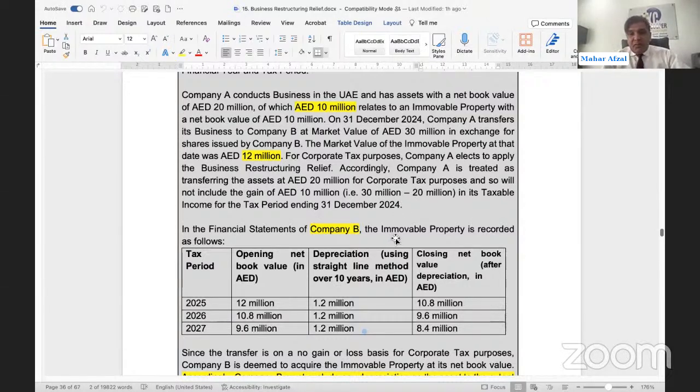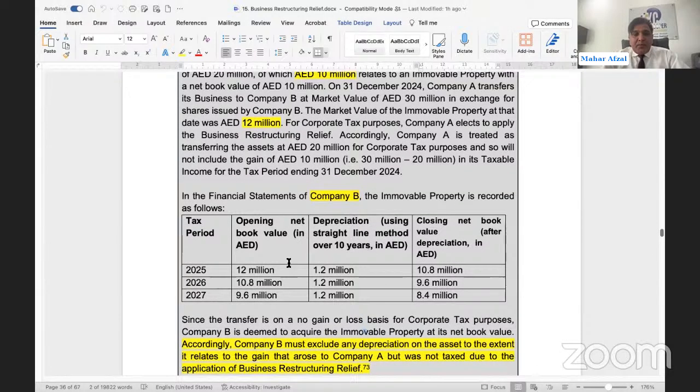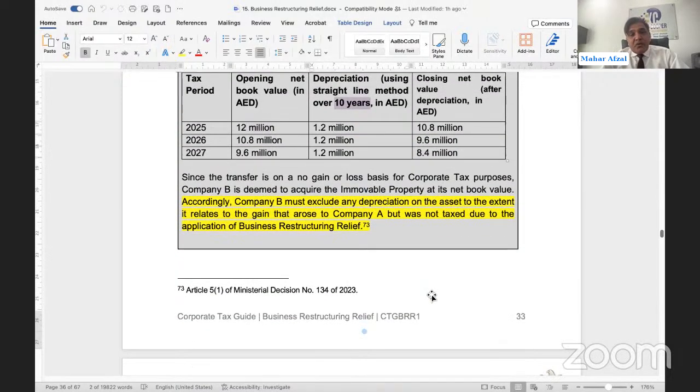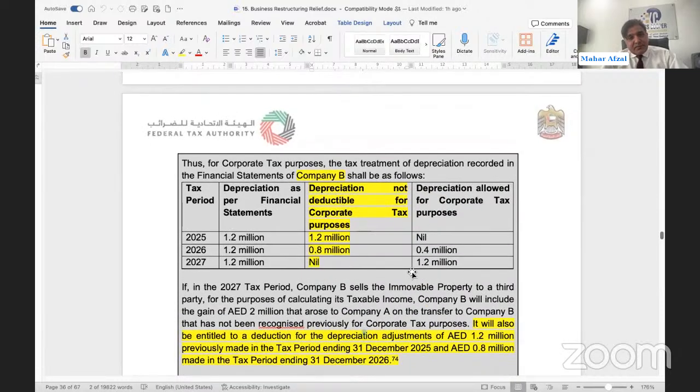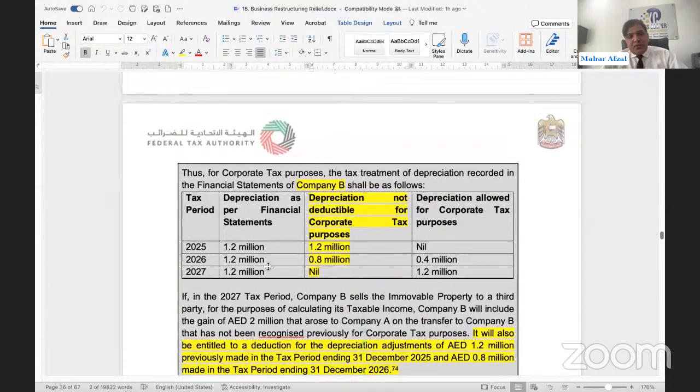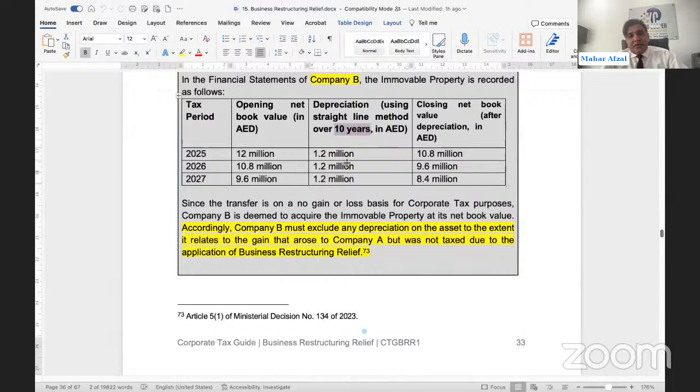In the books of B, specifically for the immovable property, the opening net book value is 12 million. This is the market value. B is the transferee, keep in mind. B is booking at 12 million, not at 10 million. So how much is the depreciation? Assuming this has been depreciated over a period of 10 years, it is 1.2 million a year: 1.2, 1.2, 1.2. Closing net book value 10.8, 9.6, 8.4. You can look into this. This is the depreciation.